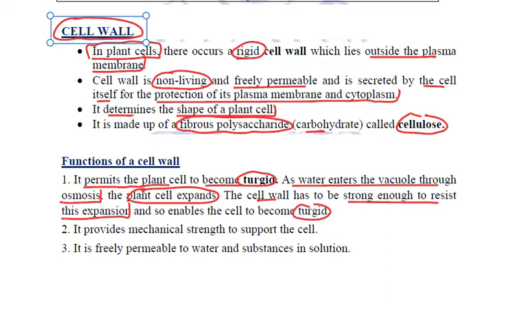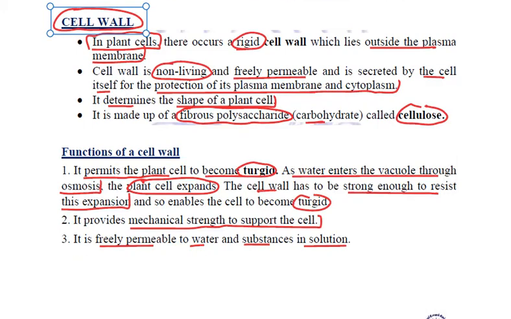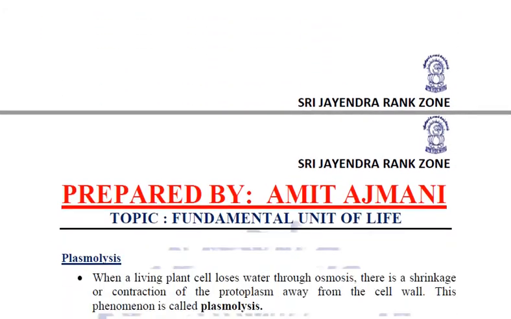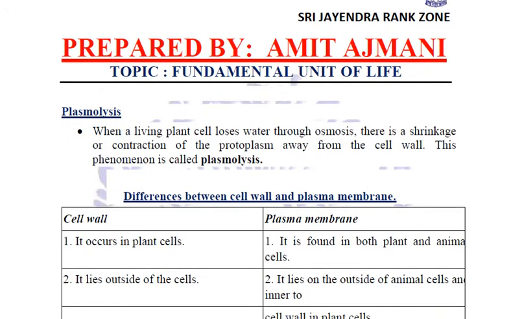This cell wall is quite rigid, so it provides mechanical strength to support the cell. It is freely permeable to water and substances in solution, so it allows the entry and exit of the contents. So these are the functions of a cell wall. Now there is a process called plasmolysis, which you need to remember.